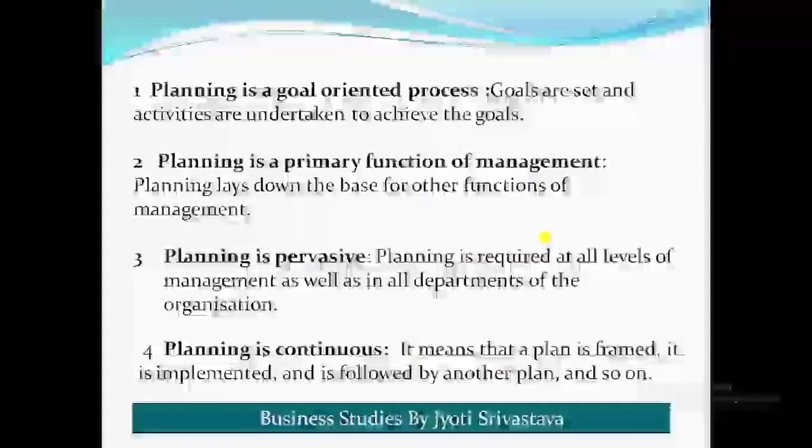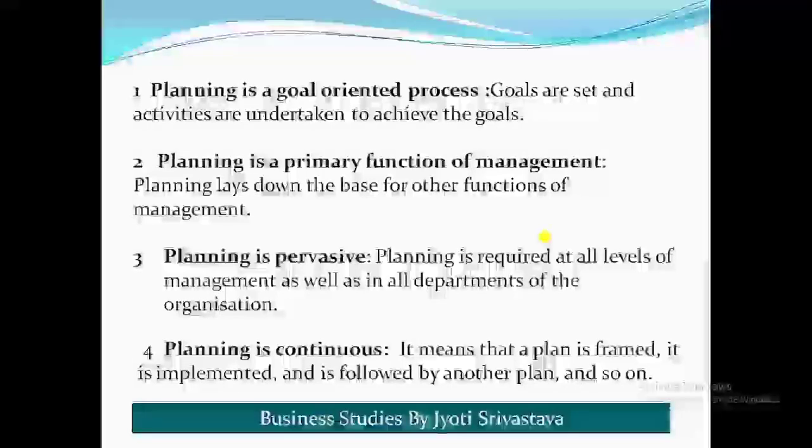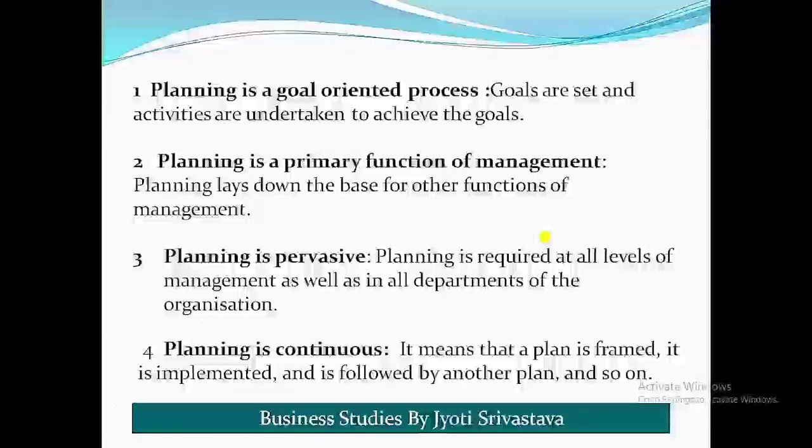The first feature of planning is that planning is a goal-oriented process. Students, you know that goals are set and activities are undertaken to achieve the goals. Goals are set through planning only, and different activities are also set in planning to achieve the set goals.